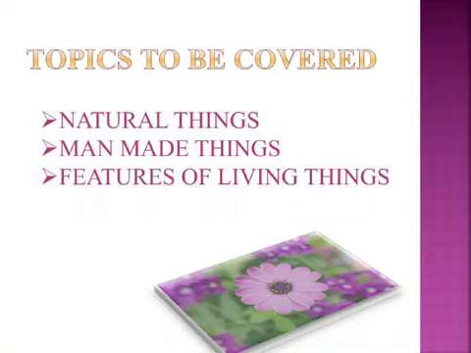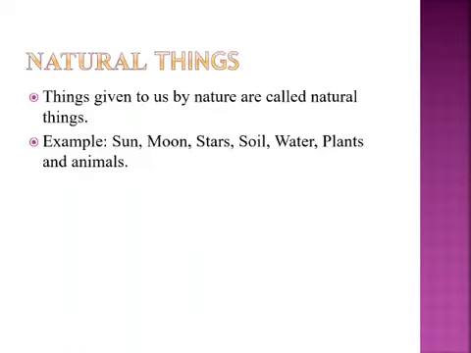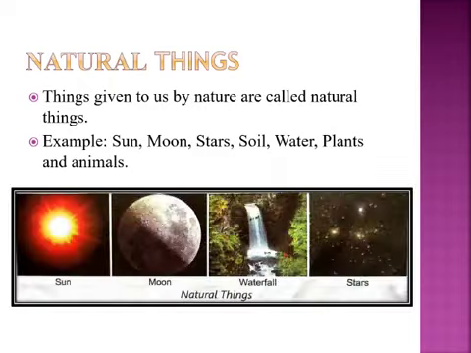The main topics to be covered in this lesson are natural things, man-made things, and the features of living things. Firstly, natural things. Things given to us by nature are called natural things. Example: sun, moon, star, soil, water, plants and animals, which are shown in the pictures. These are like God's gift for us.